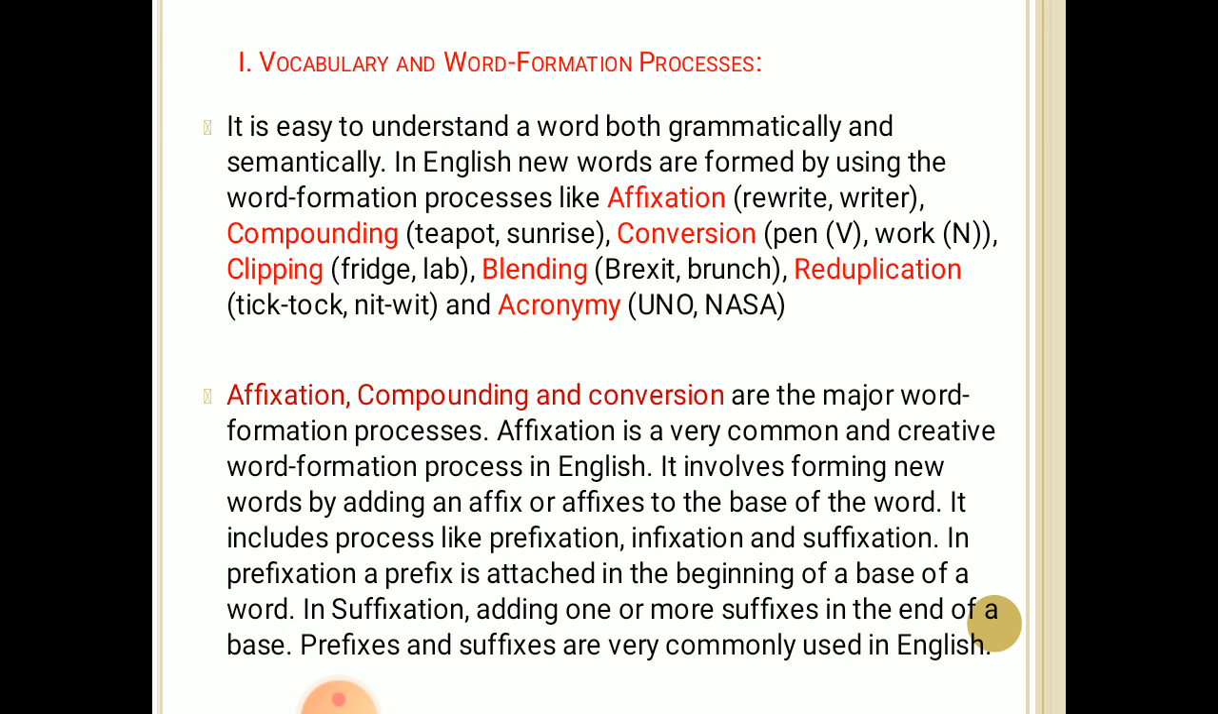It is easy to understand a word both grammatically and semantically. In English, new words are formed by using word formation processes like affixation. The examples of affixation are rewrite and writer. Compounding examples: teapot and sunrise. Conversion example: pen, verb; work, noun. Clipping: fridge and lab. Blending: Brexit, brunch. Reduplication: TikTok, nitwit. And acronymy: UNO and NASA.